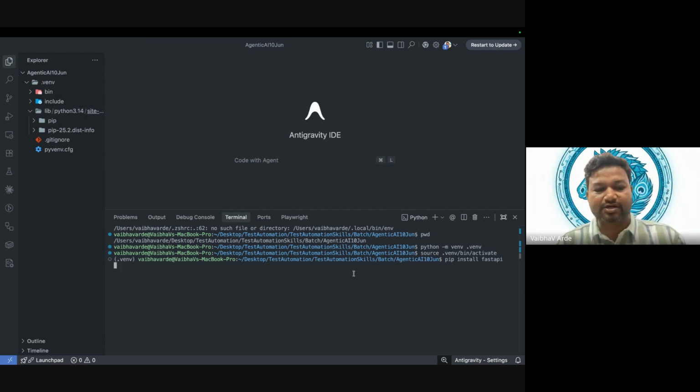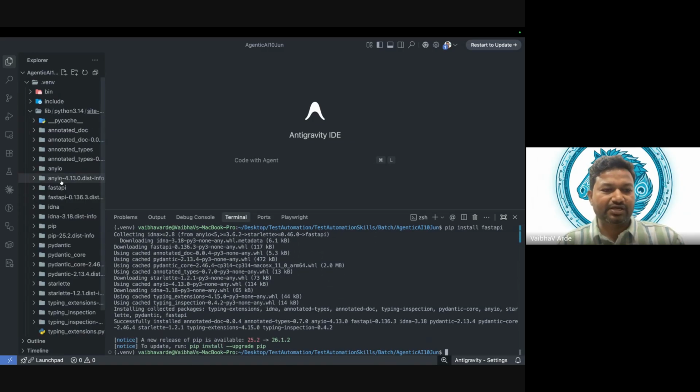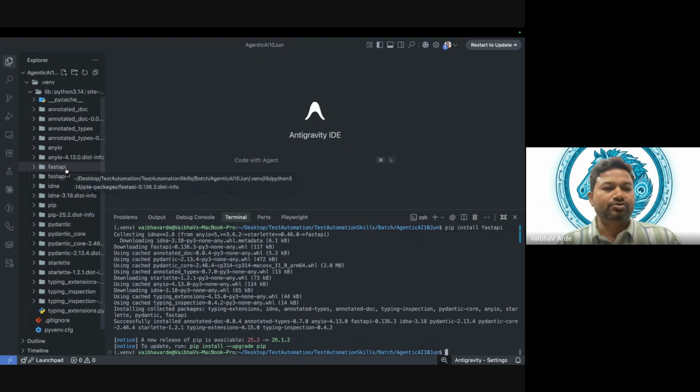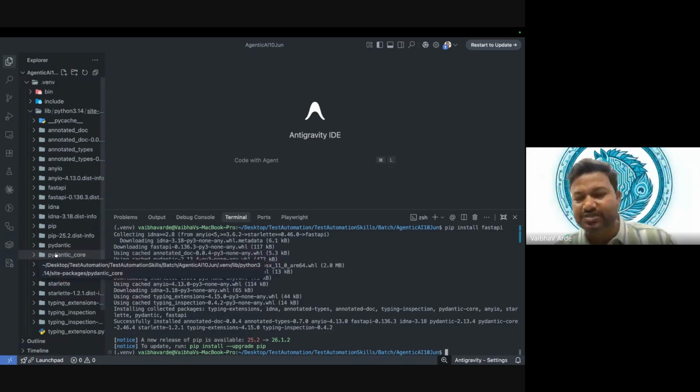Once I trigger this command, it will start installing. Have you observed? As I install fastapi, those packages are installed over here. FastAPI comes with many packages, and those packages are here. Does that make sense?